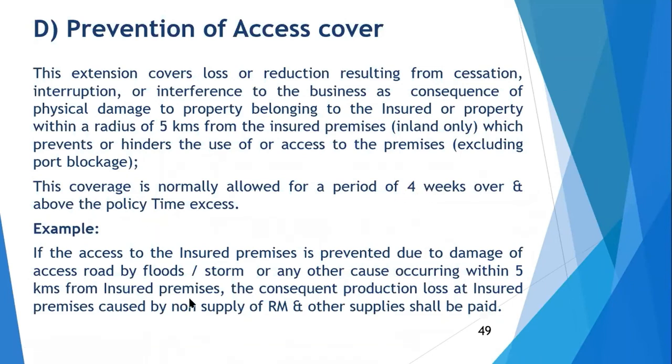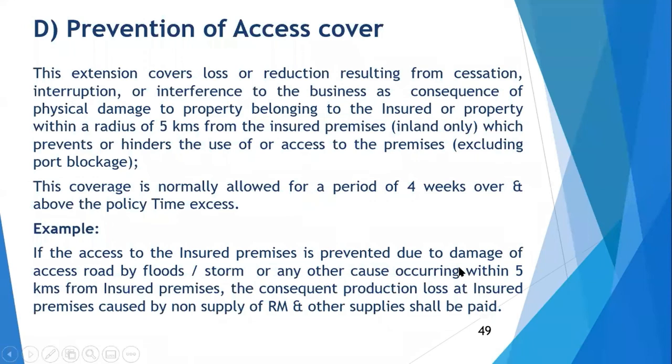Now the example is, yeah, if within the 5 kilometers, if the access is denied by floods, or a storm which is causing a physical damage to the road, or due to a storm, lot of trees have fallen, or some other boundary wall is damaged, gate is damaged, some physical damage of the property has to have taken place, whether it belongs to insured or not, that is immaterial.